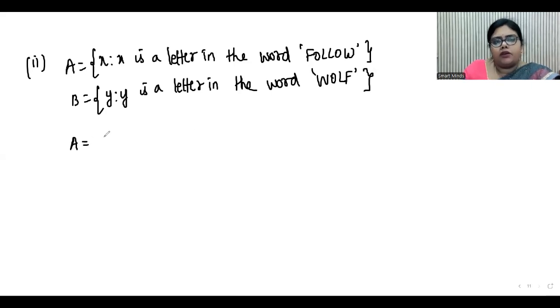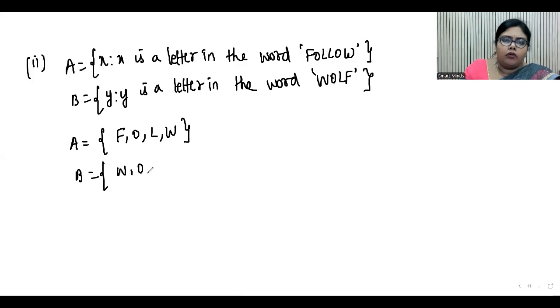Let us write them in roster form. Now what are the letters in the word follow? Don't repeat the elements when you write. So F, O, L, W. And what is B? Letters of the word wolf. W, O, L, F. Both are jumbled, but the elements of both the sets are one and the same. So therefore you can say that A is equal to B. That means they are equal sets.